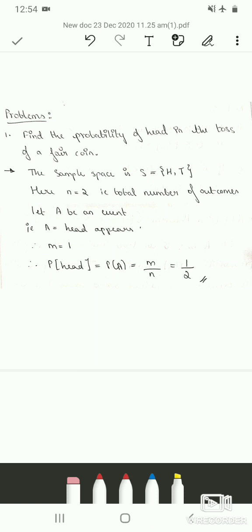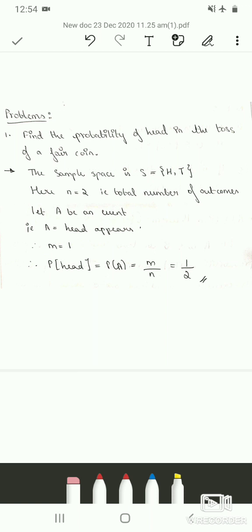Let A be an event. In the question they have asked us to find the probability of head. So let us consider the event A to be: when you toss a coin, head appears. So event A represents head appears. The number of favorable outcomes is just 1, so m is 1.